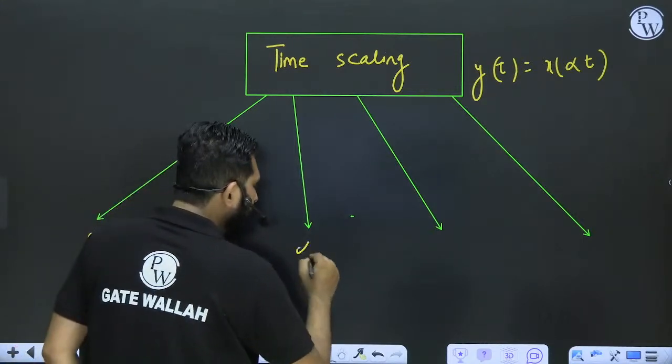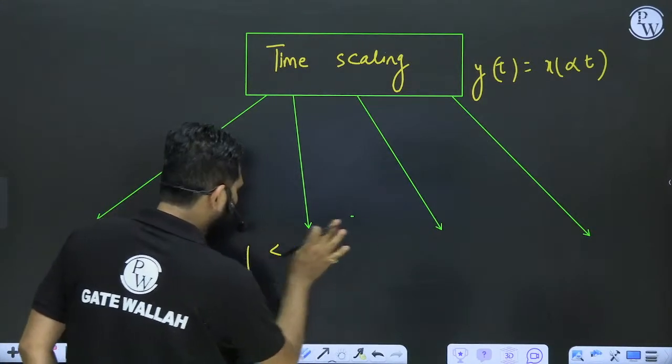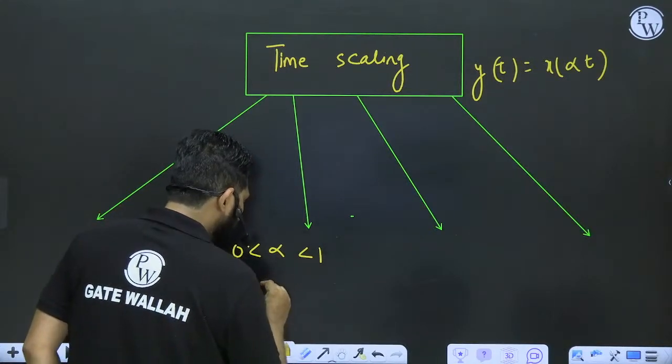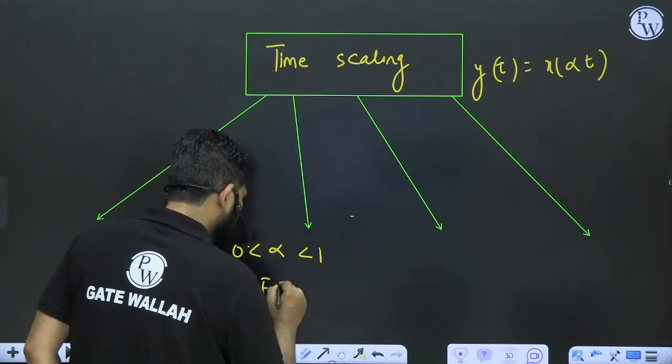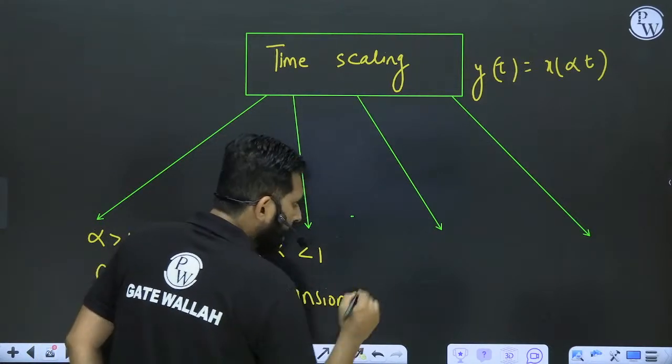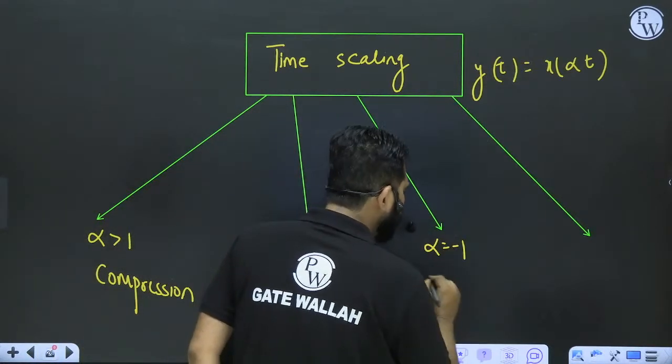If alpha is greater than 0 but less than 1, it is expansion. If alpha is equal to minus 1, it is reversal.